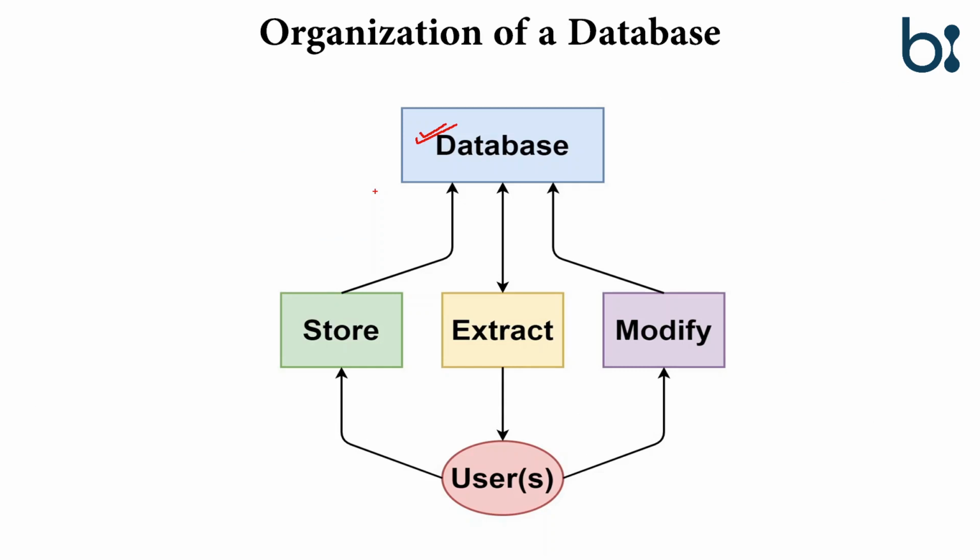In this particular diagram we will see how the database is linked, and how the working happens between the database and the user. A user like you and me can store the data and can modify the data. The stored and modified data is stored in the database, and the user can extract the data from the database. So this is the overall working of the database.